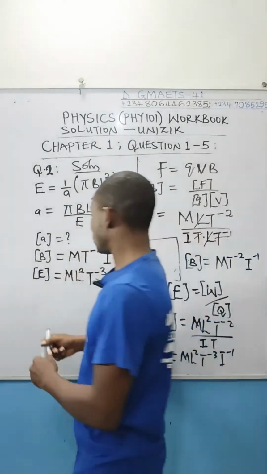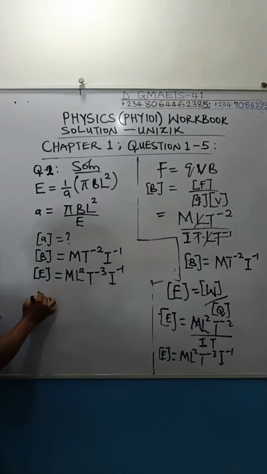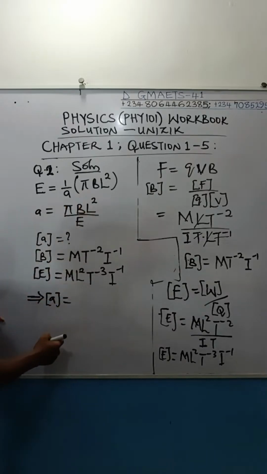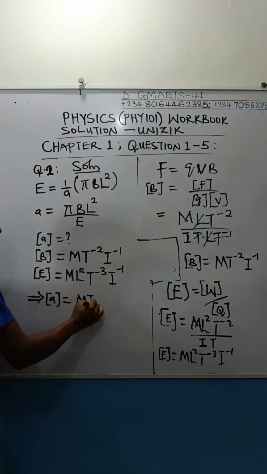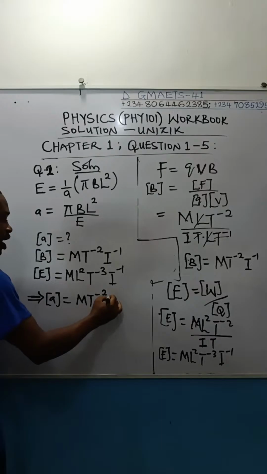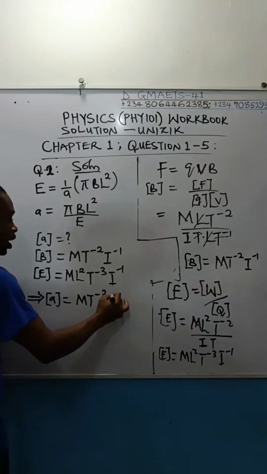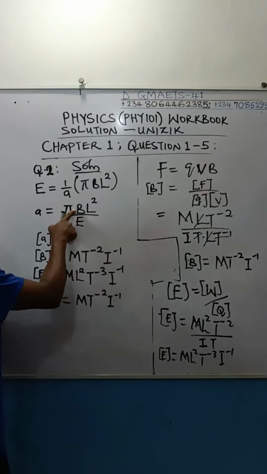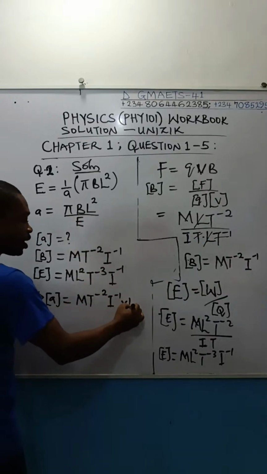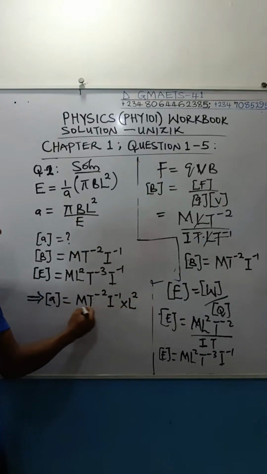Let's now substitute. It implies that the dimension of A from the equation given to us will now be equal to the dimension of B, which is M T power minus 2 and then I to the power of minus 1. Look at it. That's the dimension of B times our L square. L is already in dimension form.